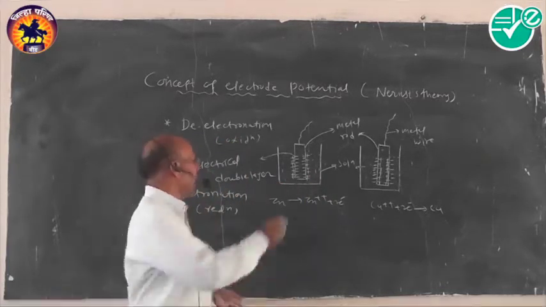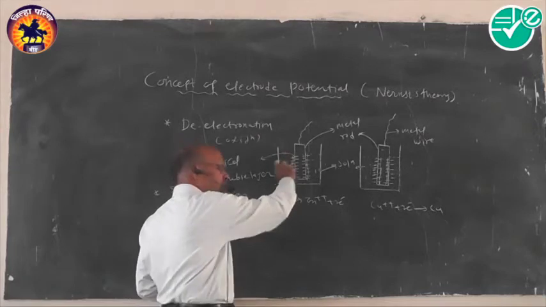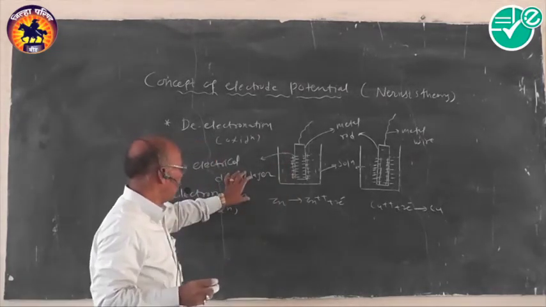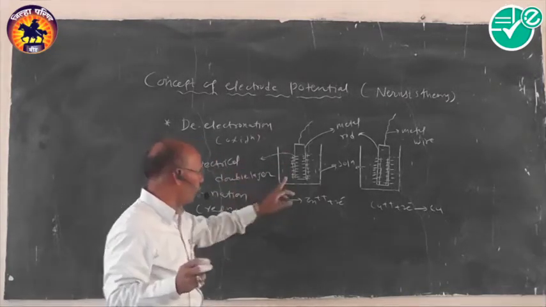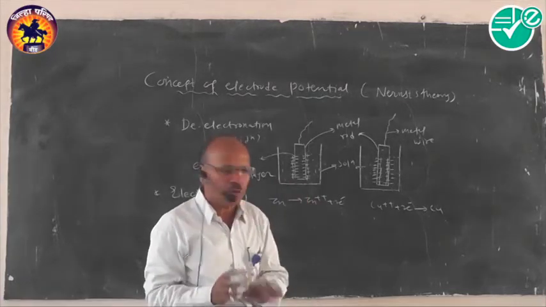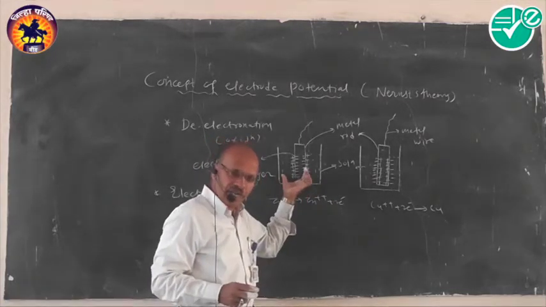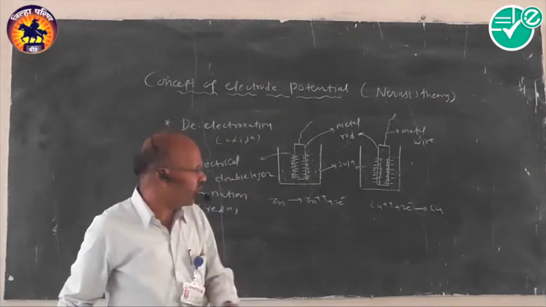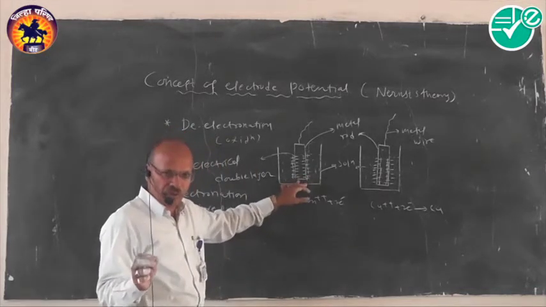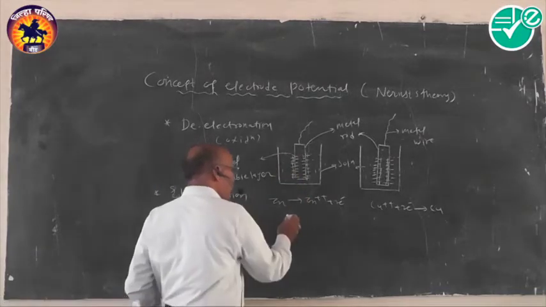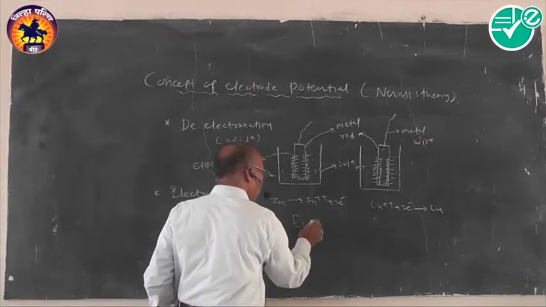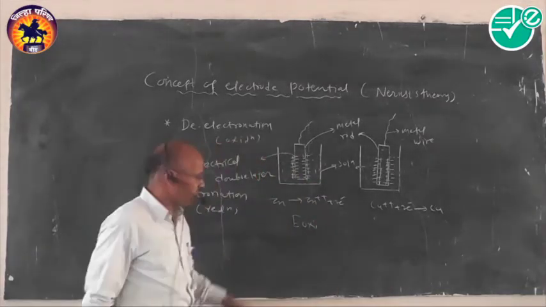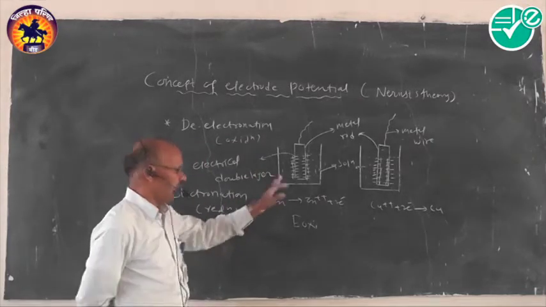Remember that this electrostatic force of attraction between the two oppositely charged ions, formed by the electrical double layer, develops a potential, and we call it a potential difference. In this case we generally call it the oxidation potential. We have to define that term later on.